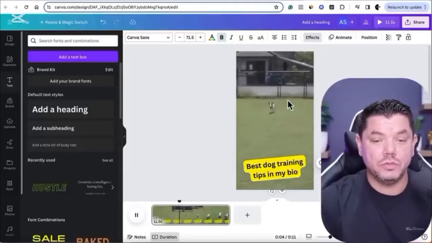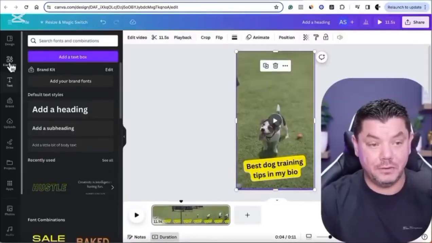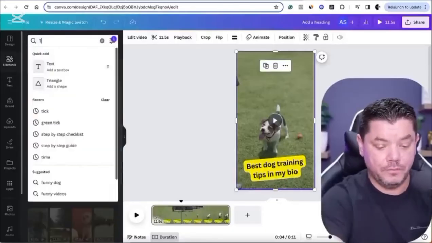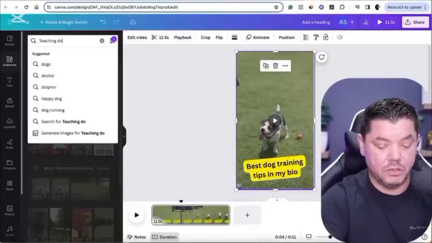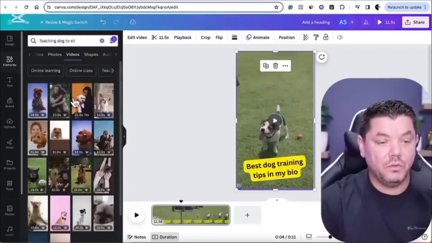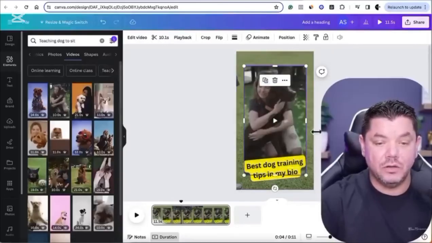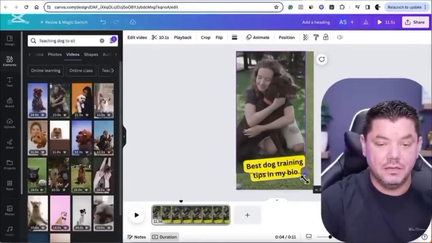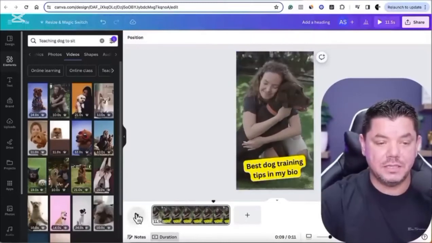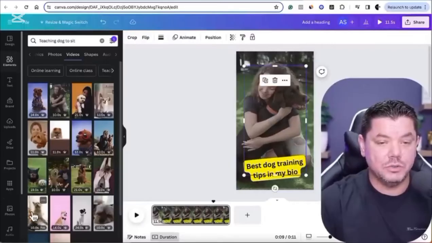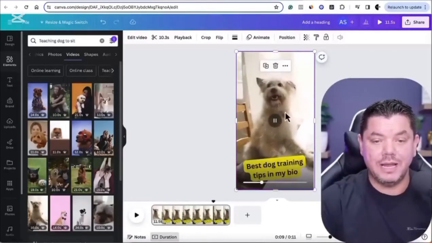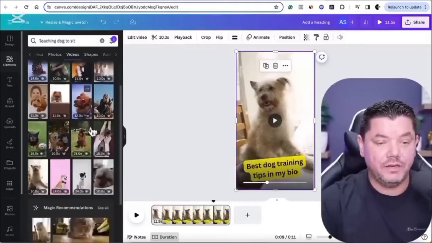The other thing that you can also do, I'm just going to pause this. If you come up here on the left-hand side, go back to elements. Instead of putting funny dog videos, you can put teaching dog to sit, okay? Hit enter. And then you're going to find all these videos of people teaching their dogs to sit. So if we stretch this out, bring this down to here, and you play this, you're going to see the dog sitting. But what you can actually do is look for videos where humans are actually trying to teach the dog how to sit, etc. And you're going to find a fair few of these.